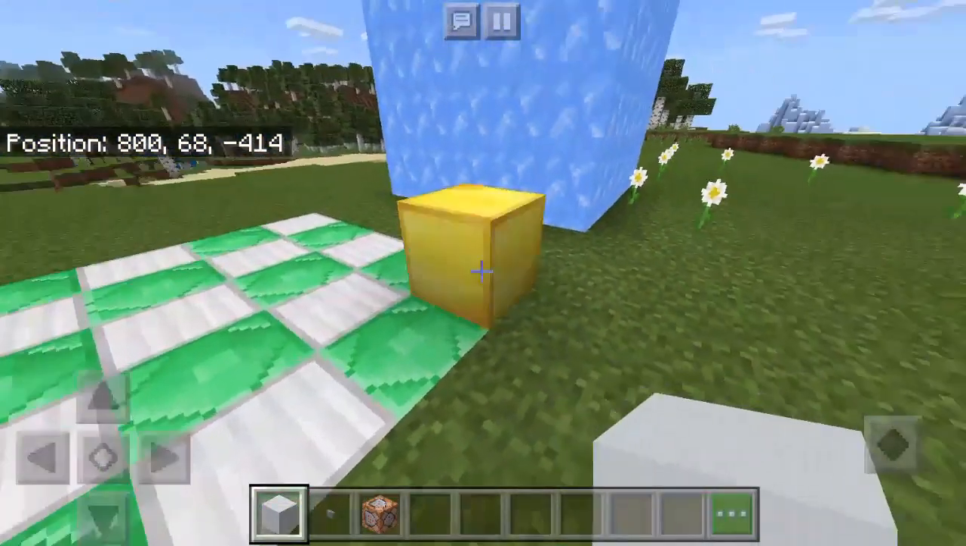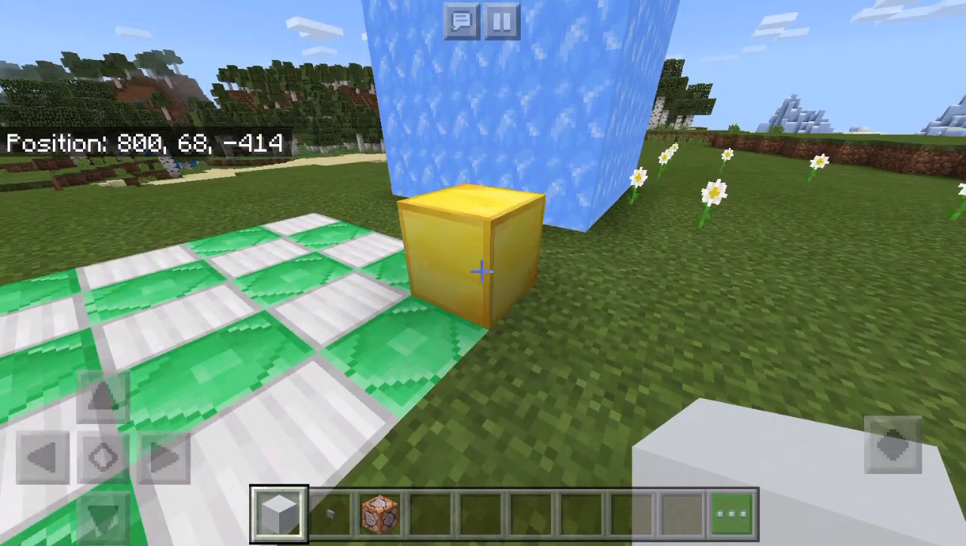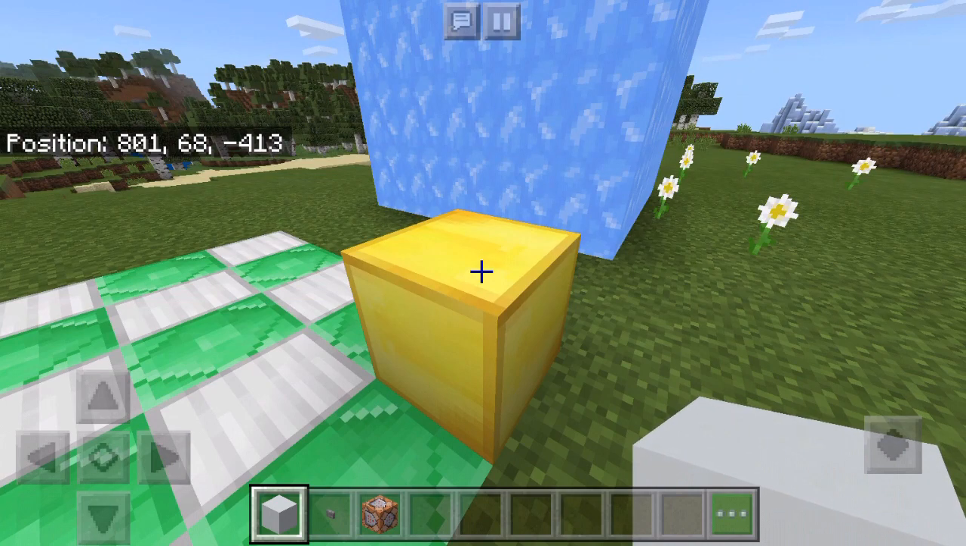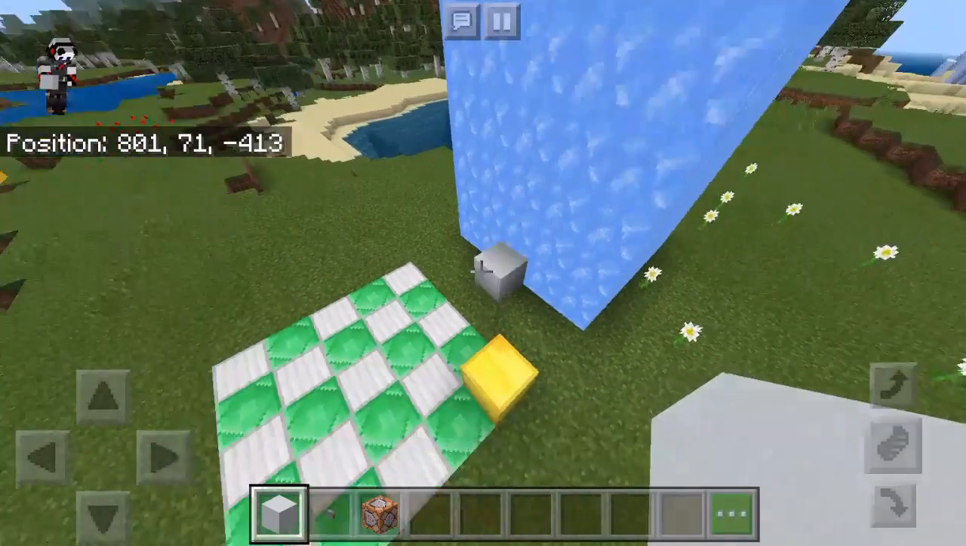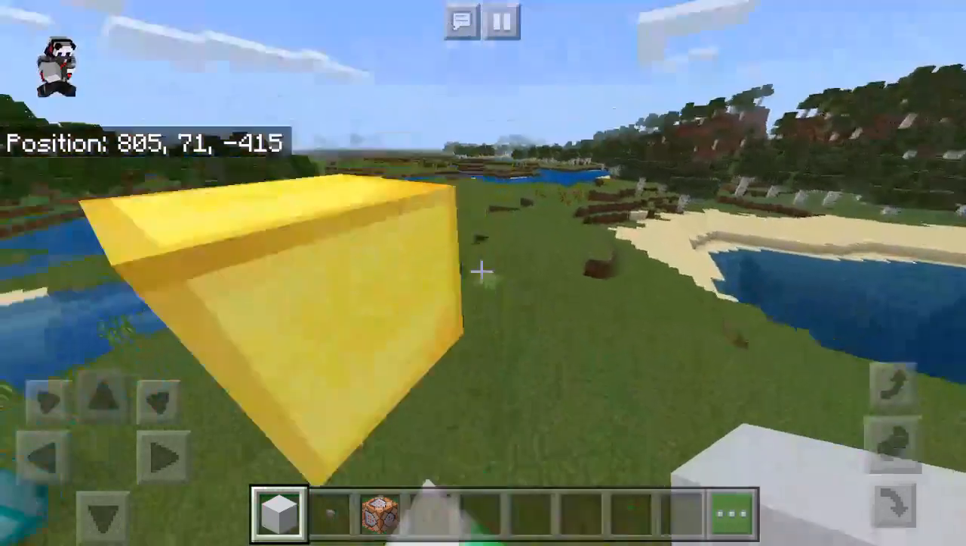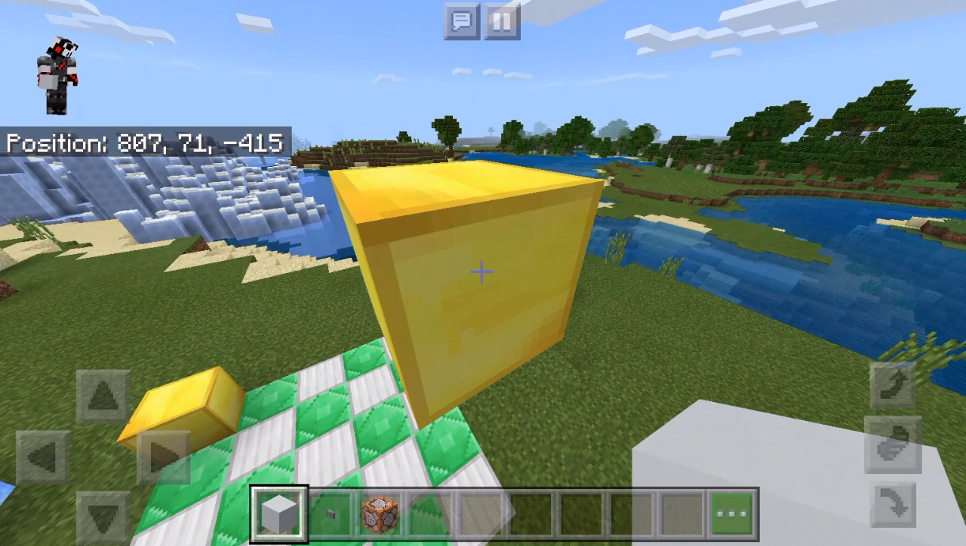These two golden blocks are representing, this one's representing X1, Y1, Z1. So they're all locations. Like right now it says position, 801 is my X, 71 is my Y, and minus 413 is my Z. And then this one represents X2, Y2, and Z2.